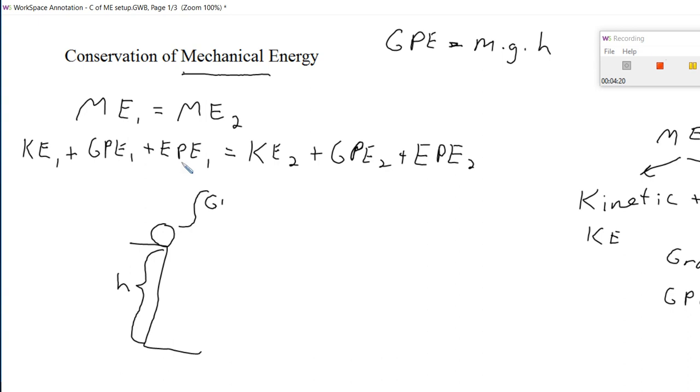And let's just say, just for fun, I'll make up a number. Let's just say that it's 2,000 joules. So we're going to say that when we calculate m times g times h, it ends up being 2,000 joules. Now this object's at rest on the top of a cliff. Remember that kinetic energy is equal to 1/2 times m times v squared.